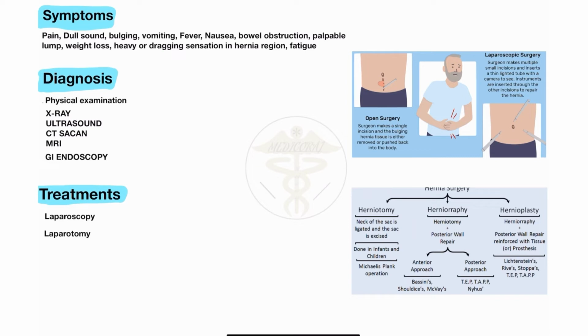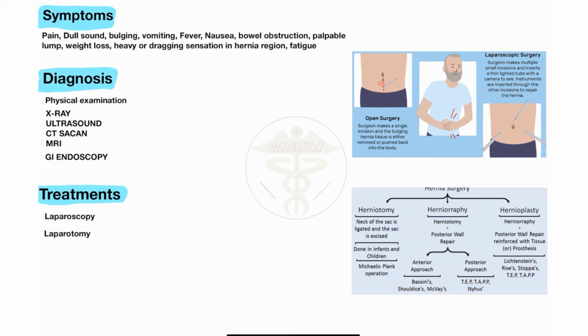defecation problems. Also a palpable lump, you will see palpable lump formation occur. Weight loss occurs in the patient with some types of hernia. Heavy or dragging sensation: here you will see a heavy and dragging sensation in the hernial region, like the patient feels heaviness in the region where the hernia occurs, and the patient also feels fatigue or weakness.